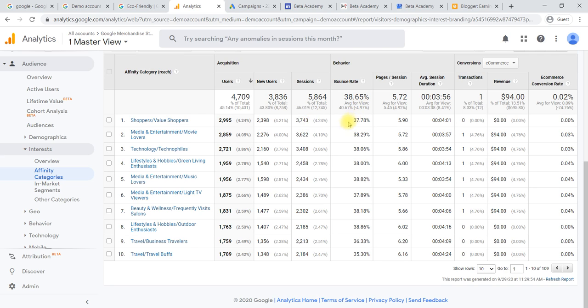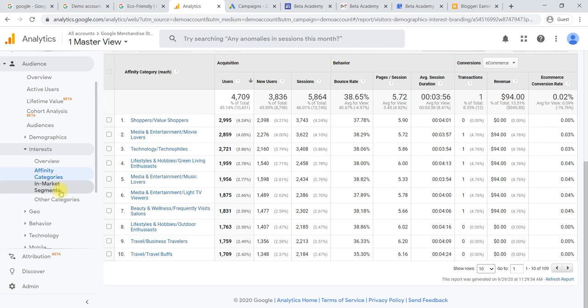Then behavior is very important. Here we have to check whether the bounce rate is high, how many pages they have visited, and the average session duration. To analyze this, bounce rate should be minimum, pages should be maximum, and session duration should be maximum. Such pages we can target again and again. Conversion wise, if it is an e-commerce business, we can analyze from which type of product we are getting revenue using this section.